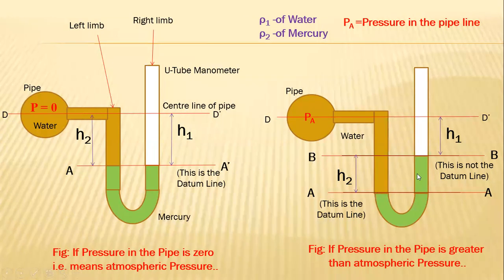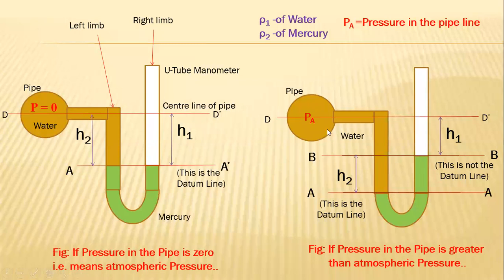Okay, so there is a difference here mentioned, H2 and H1. See the level difference of mercury. Initially in the left side figure, the level of the mercury is the same in both limbs, but in the right side figure, the level of mercury is different.